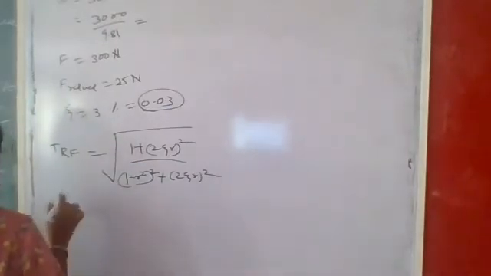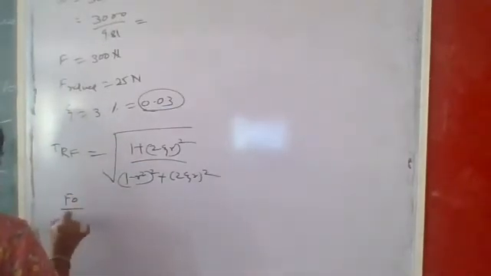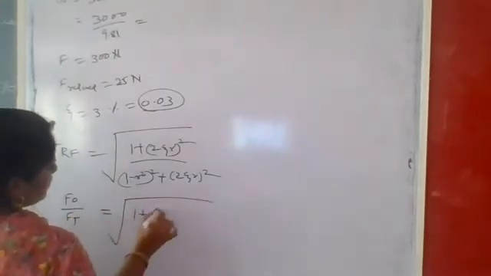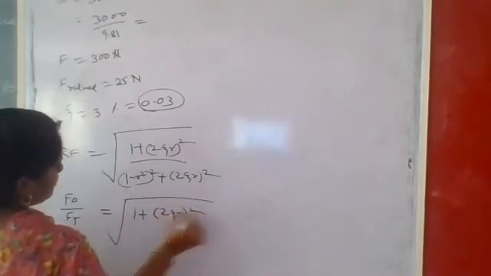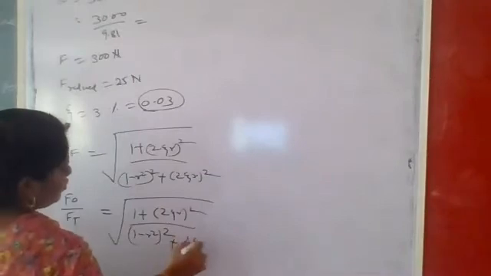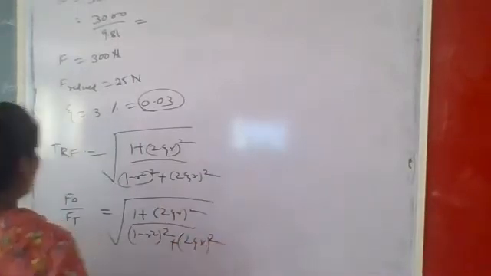How will we calculate r here? F transmitted upon F naught, the force transmitted towards the foundation, equals root of 1 plus (2 zeta r) squared upon (1 minus r squared) squared plus (2 zeta r) squared. What is this value?